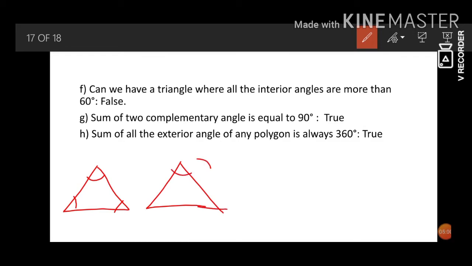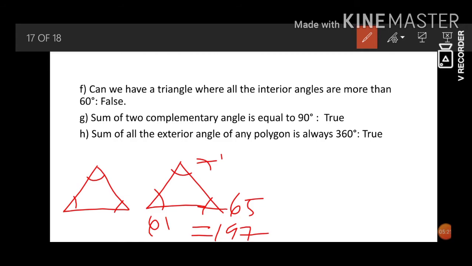Now suppose this angle is 71, this angle is 61 and this angle is 65. It said all the angles should be more than 60 degrees. If we add it up, we get 197, which is more than 180 degrees.